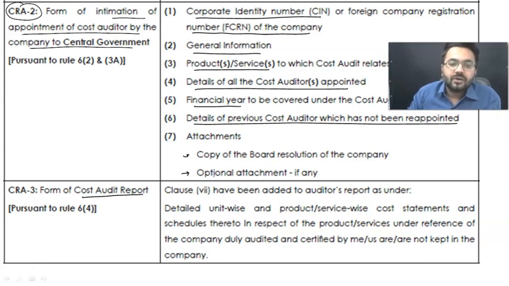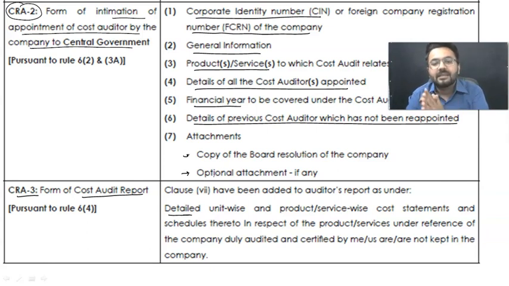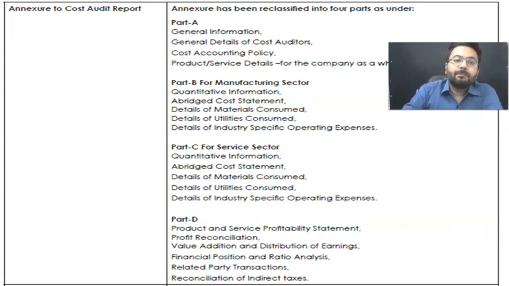Next is your cost audit report format. This is something which we are going to talk about in proper detail. There is an annexure whenever a cost audit is being conducted. So we are going to have a proper detailed analysis product wise, or if you are into services, then service wise, and after that a proper annexure depending upon whether you are in the manufacturing sector or the service sector.